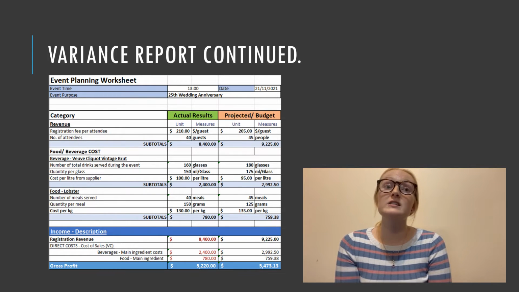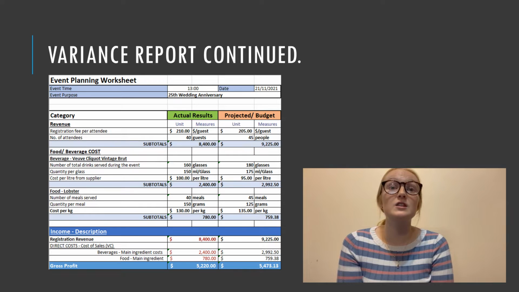We received 5 fewer guests than expected, and our meat quantities were larger than expected, however, it still comes out to be a positive outcome. We could also be seen to underperform slightly, however, we were only under budget by $253.13, which means we did not go over. To have increased profit, we could have dropped the size of our meat quantities and kept it to the forecasted 125 grams instead of upping it to 150 grams at more per kilogram.